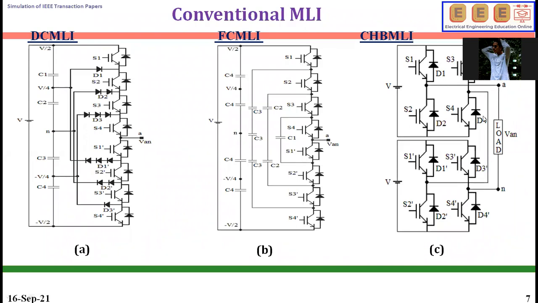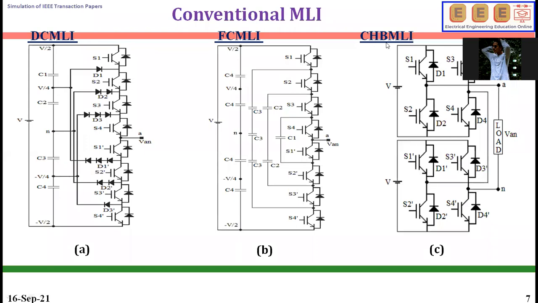Okay, this inverter has more advantage compared to the others because in the diode clamped I am using a lot of semiconductor devices. Here I am using a lot of capacitors. The balancing of capacitors is very difficult in the flying capacitor. This one has more losses. Here also I am using capacitors. So compared to these two topologies, this topology has more advantage.